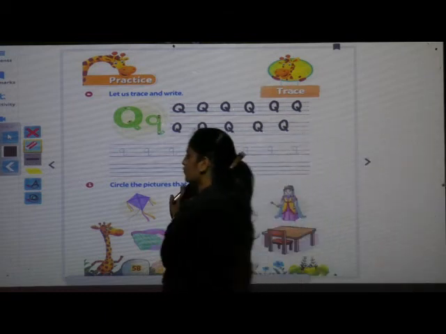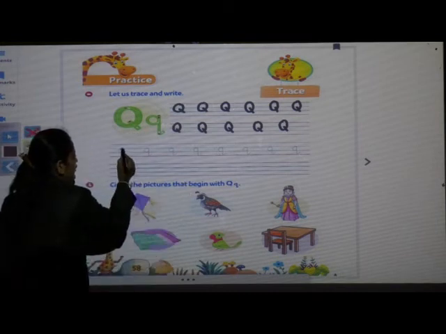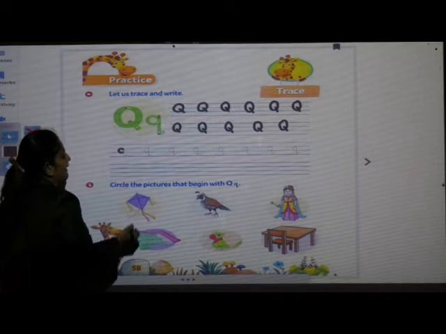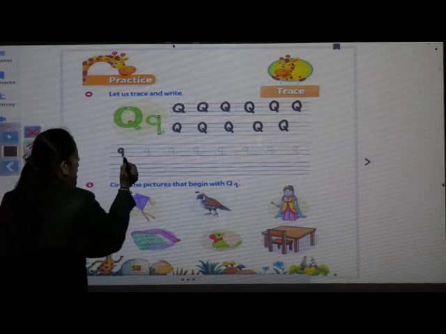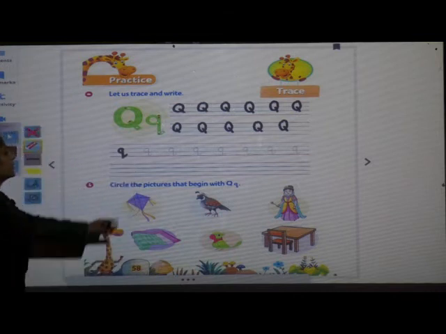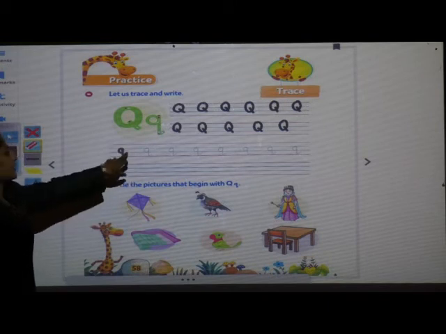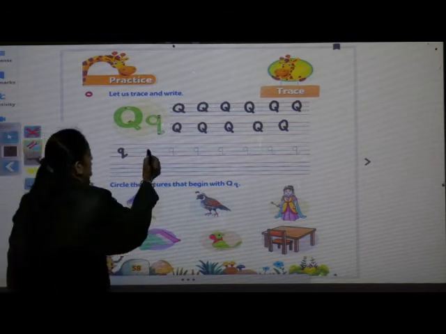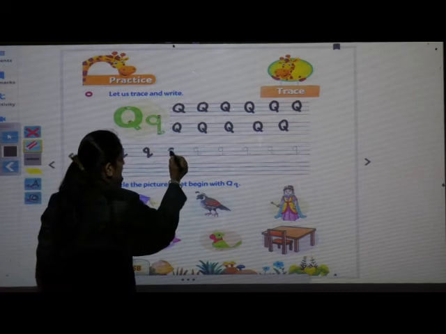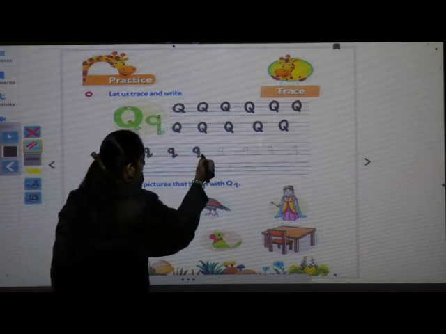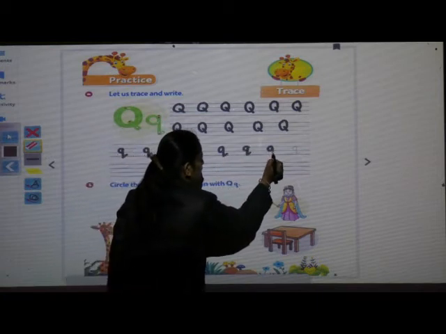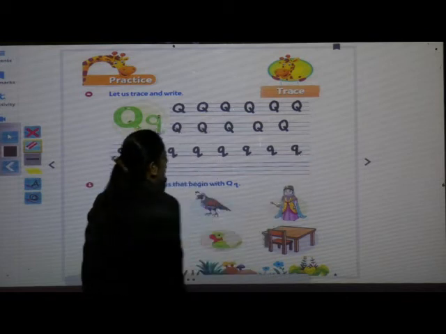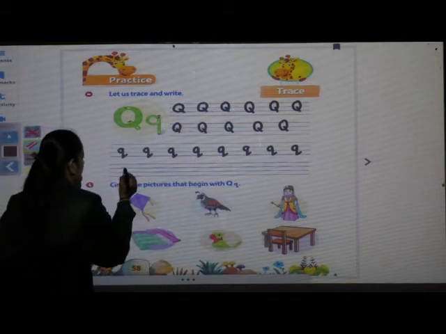Now small letter q. How to write small letter q? First you have to draw a curve from blue to blue line. One standing line from blue line to red line. And a small slanting line from red line, in between the blue line. Okay? In between blue line to red line, you have to draw a small slanting line. This is small letter q. And what is the phonic sound of letter Q?